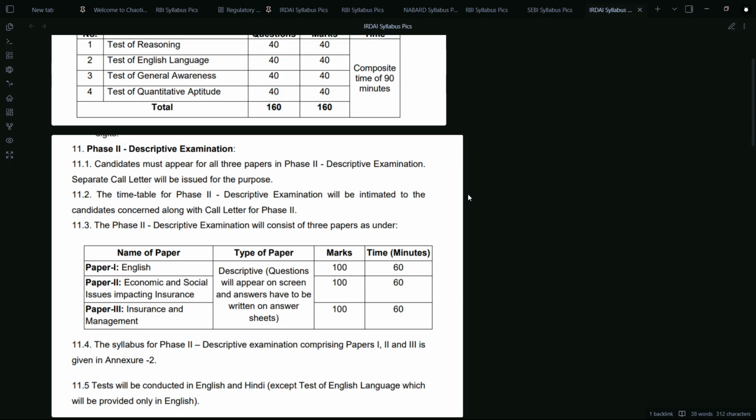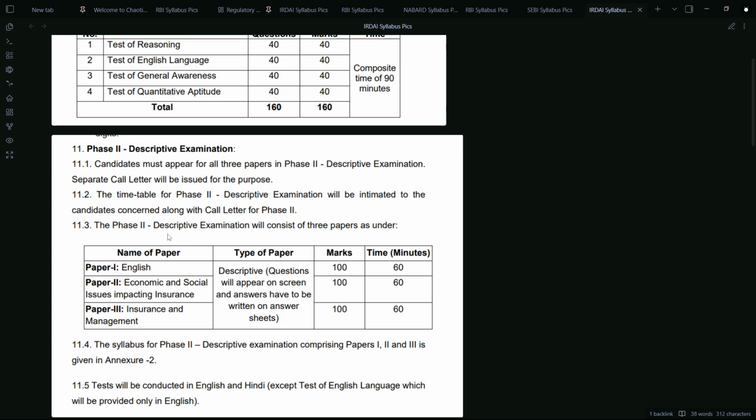Then phase two, descriptive examination. This is where it gets trickier, because this exam is pen and paper based. At least it was held till 2024 pen and paper based. We are yet to know how it will be held in 2026 or even in 2027.